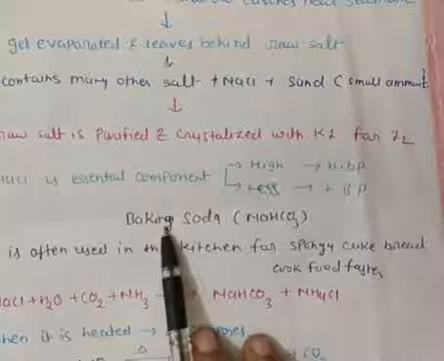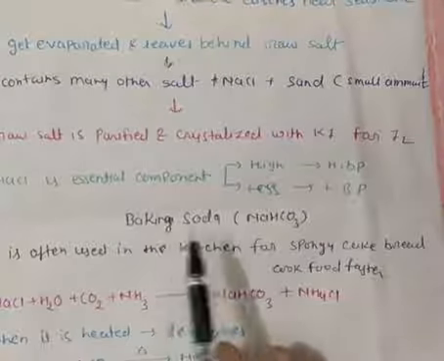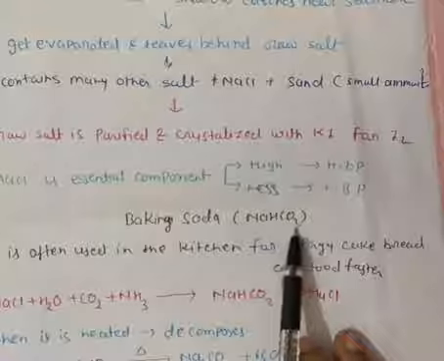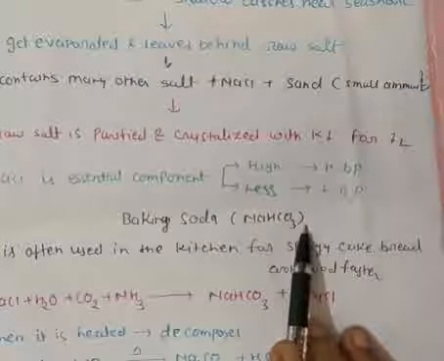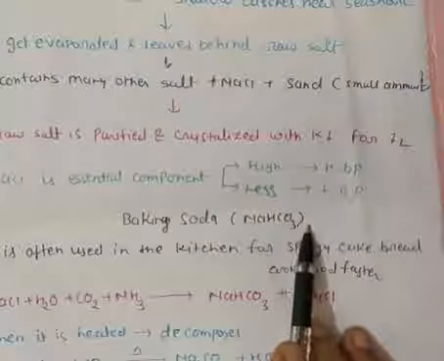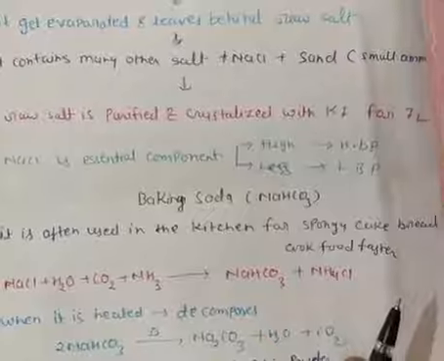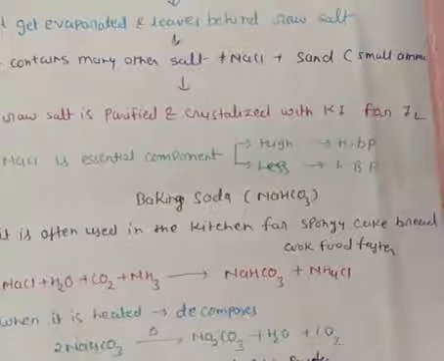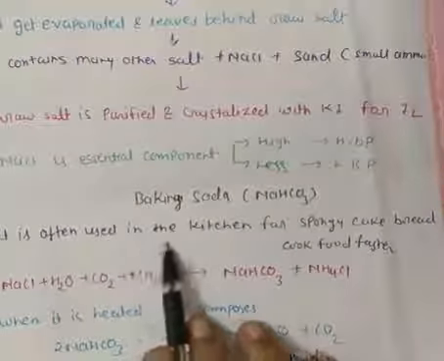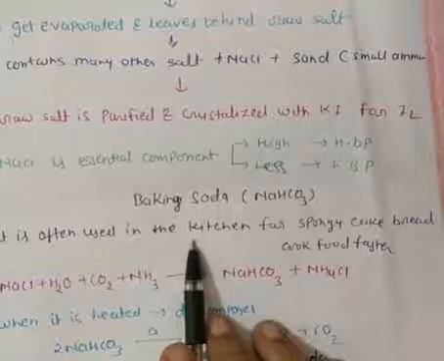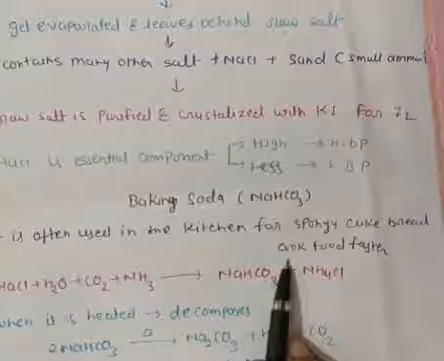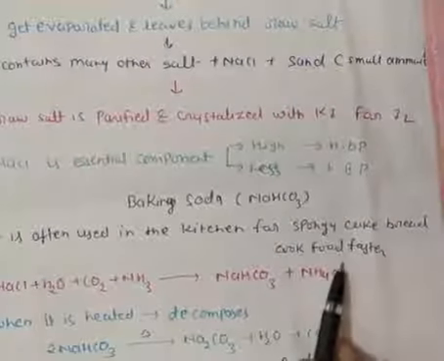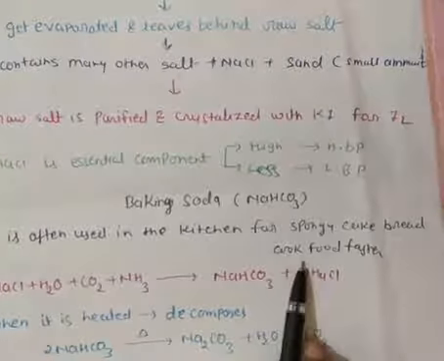Now we will talk about baking soda. Baking soda is sodium bicarbonate, NaHCO3. Here is a short note on baking soda, how we are preparing it and how we use it. It is often used in the kitchen for spongy cake and bread. Baking soda is also capable of cooking food faster.